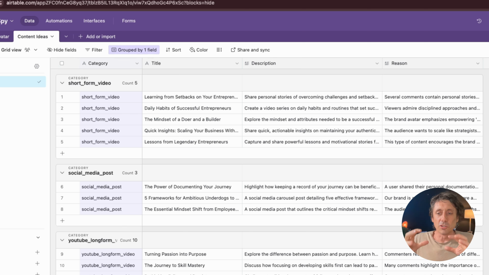So by building out these different kinds of spy tools, we can get AIs keeping an eye on everything in our niche. So we don't have to go and watch all these videos and read all these comments. We want a whole team of AIs doing this for us. So we get more stuff done ourselves rather than having to spend time doing that.